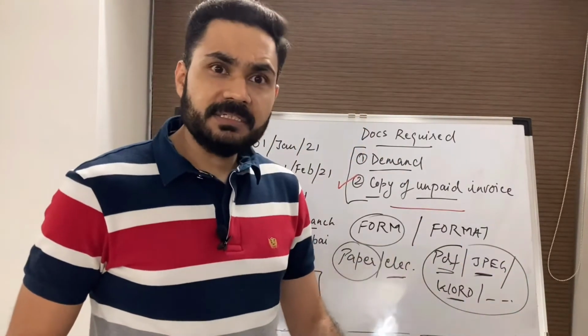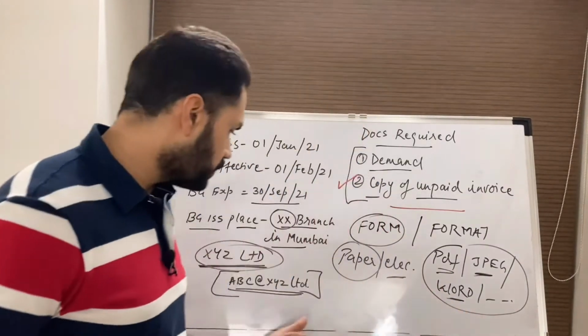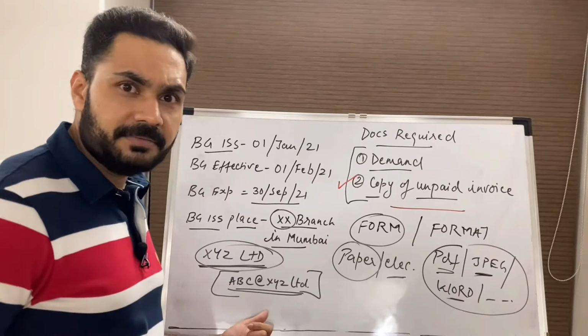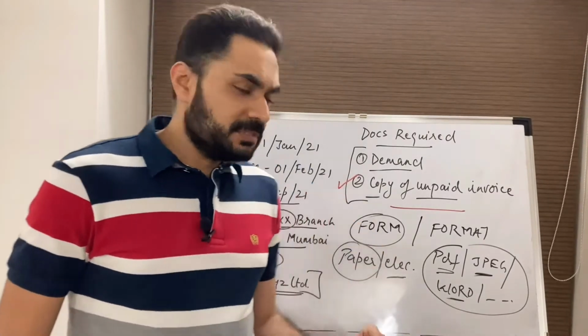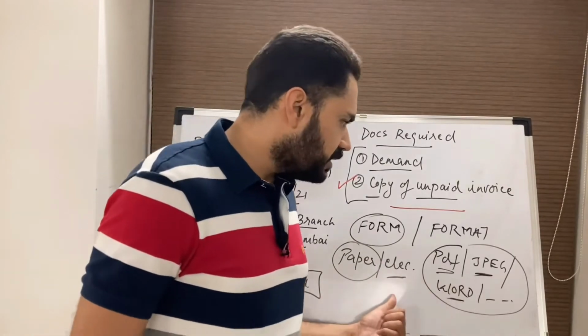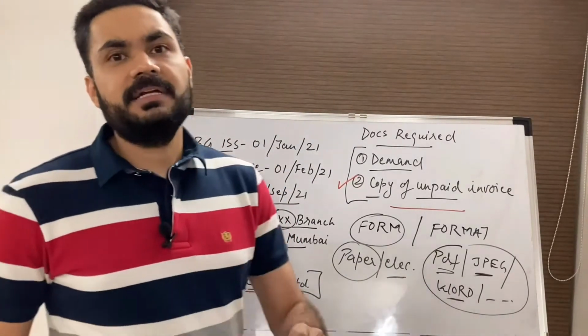But in that case, the demand will only be acceptable if the guarantor is able to authenticate it. Another aspect to this is, if the guarantor is not able to authenticate an electronic record, then it will be deemed as if it was never presented.